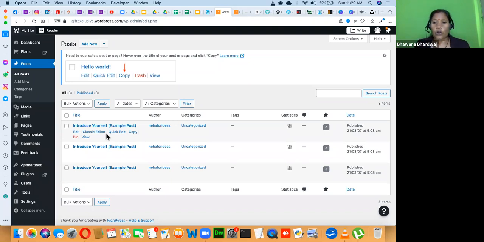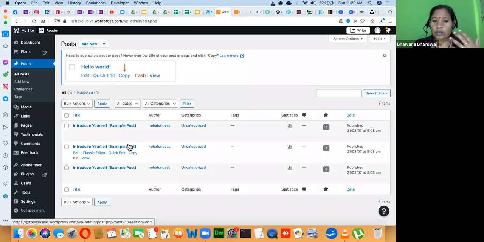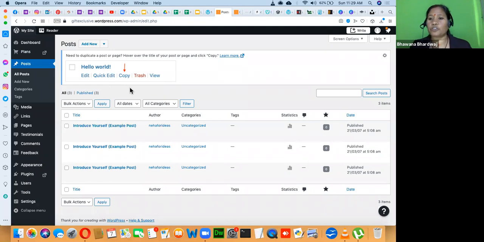Whatever you want to post, make pointers of those, and all of you can land here and try to create your first post. I will come back and share the checklist of what you can include when creating a post, and then we'll create our first post. So can we take a 5-minute break right now? Do a little bit of preparation, and then we will come back and create our post.